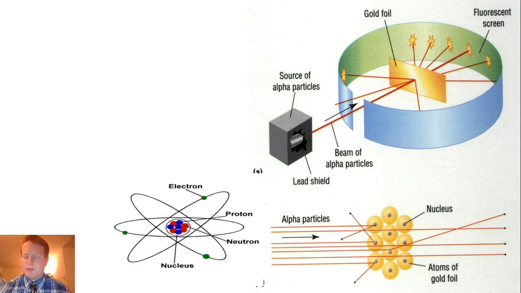Okay, so the most important things about the video you just watched. One is that there's a nucleus, right? The mass is not evenly distributed. There's a very dense nucleus in the middle that's making these alpha particles deflect off. The other is that the nucleus must be positively charged, because the particles themselves are positively charged and they're being deflected, and similar charges repel each other. The other thing that made Rutherford's experiment different from Thomson's is that Rutherford said most of the atom is empty space, and Thomson thought that most of the mass was evenly distributed around the atom.